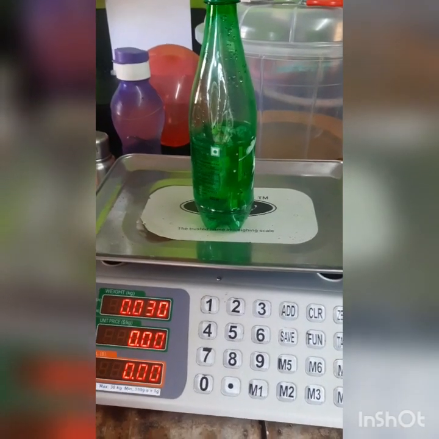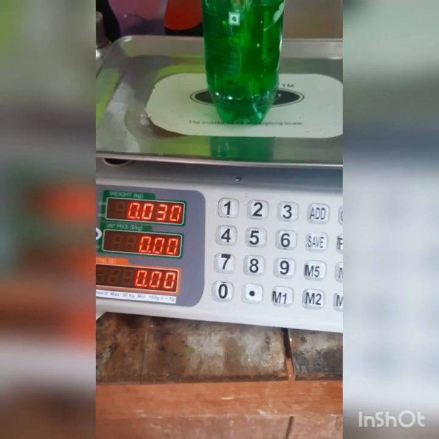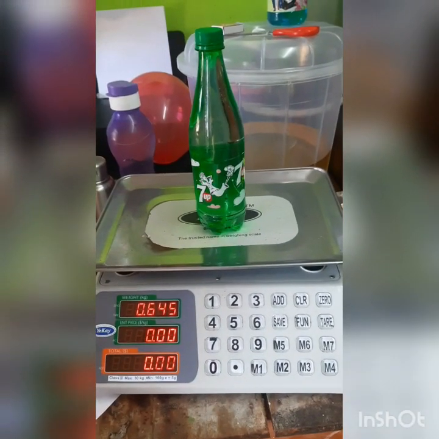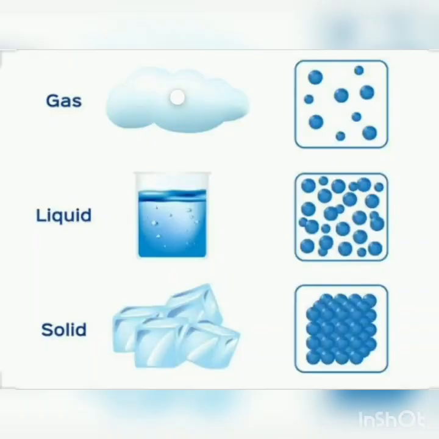Fill it with water, take the reading again, and we get a new reading. So through this activity we can prove that water is matter because water has mass and it also occupies space.